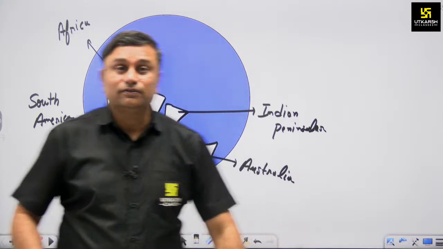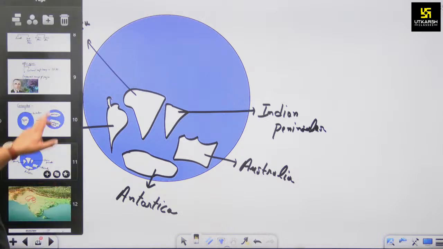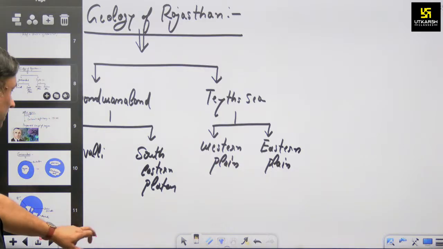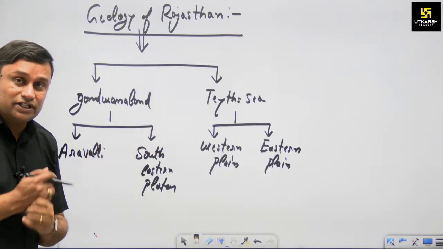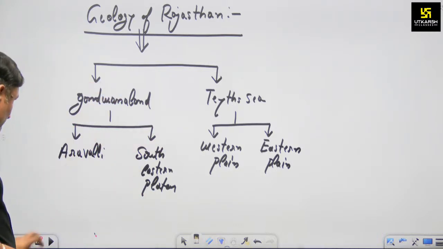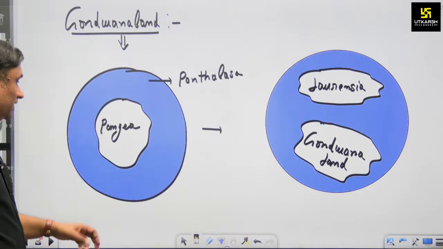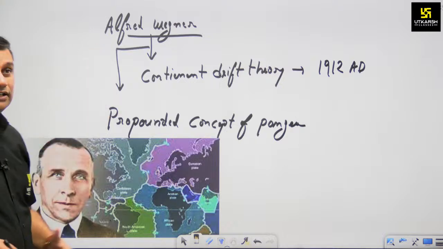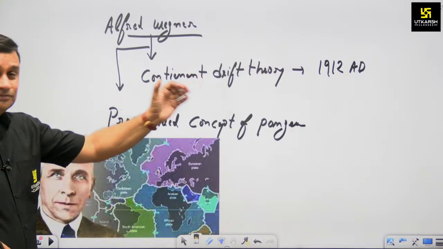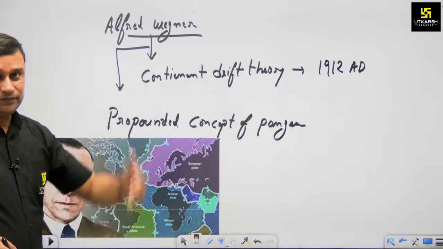So the first thing we have learned from geology is that we are part of Gondwana land and we are the remains of Tethys Sea. Now the question arises, what is Gondwana land? Gondwana land is a landmass and it was mentioned by Dr. Alfred Wegener in 1912 AD through the Continental drift theory.